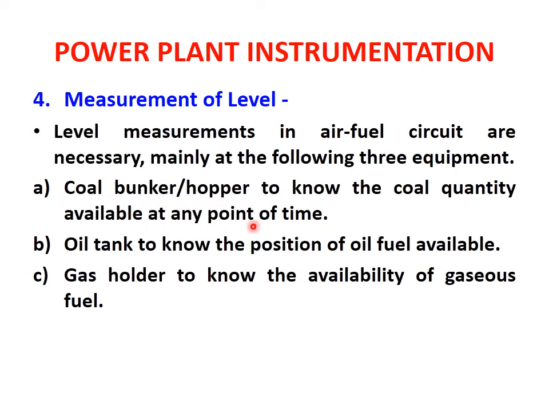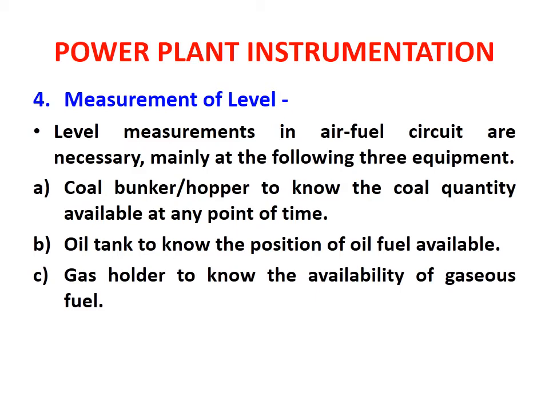Level measurements in the air fuel circuit are necessary mainly at the following three equipments. These are the three equipments in which level measurement is required. Coal bunker or hopper, to know the coal quantity available at any point of time. Then oil tank, to know the position of oil fuel available. Gas holder, to know the availability of gaseous fuel.